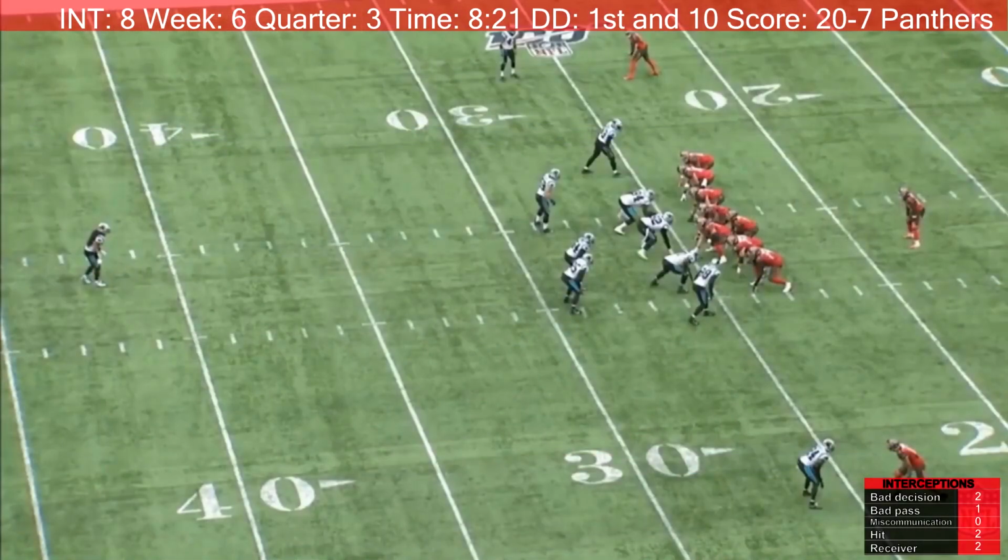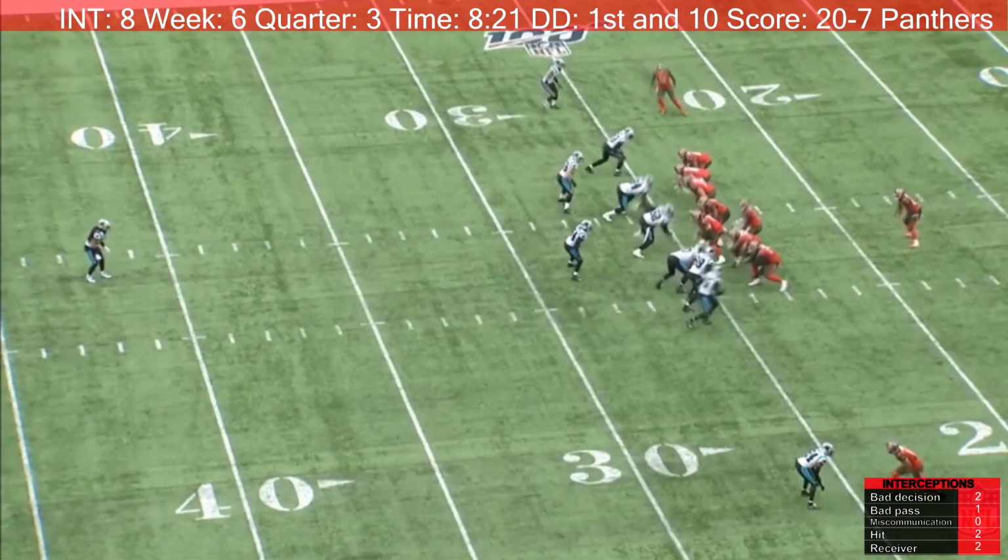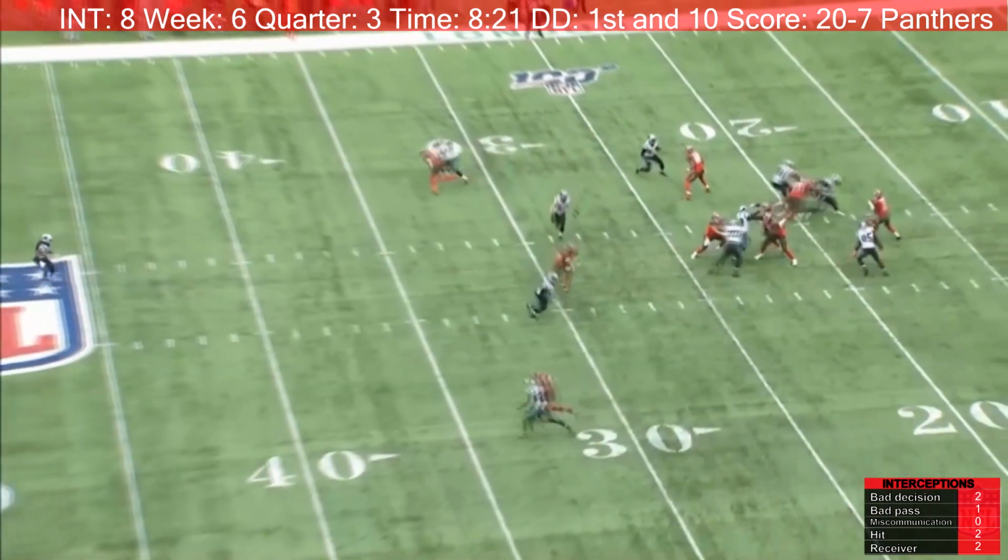On this play, Jameis Winston tries to throw a short middle pass to Mike Evans. He runs this route. Unfortunately, Luke Kuechly drops back into coverage and is able to get the interception. Now, this looks like a bad pass by Jameis Winston. However, it is not.